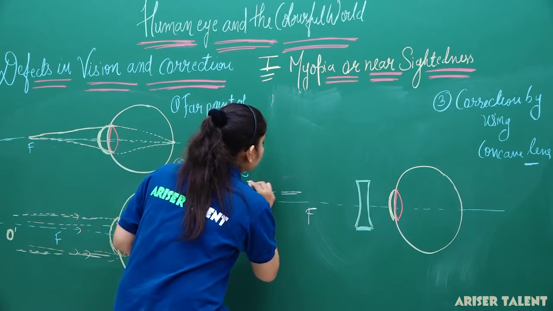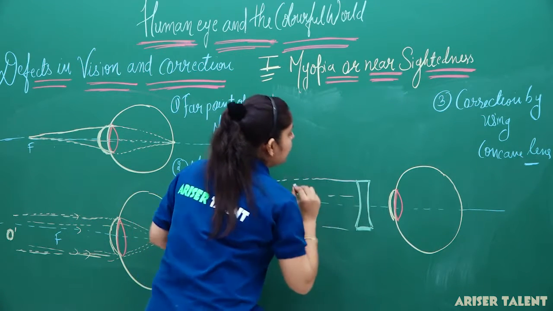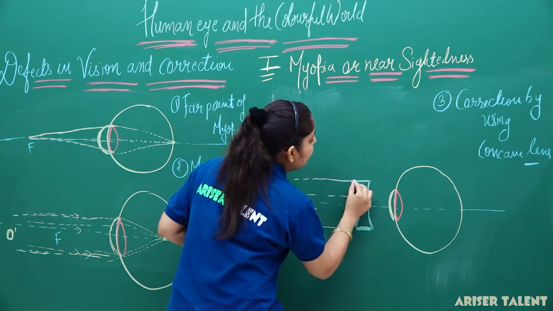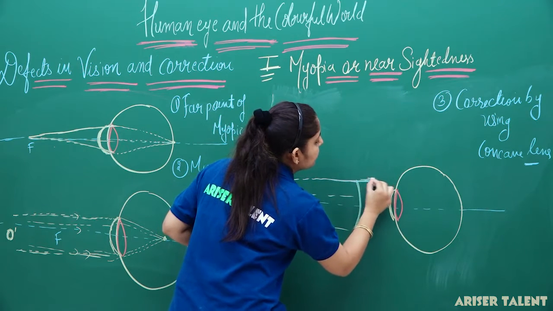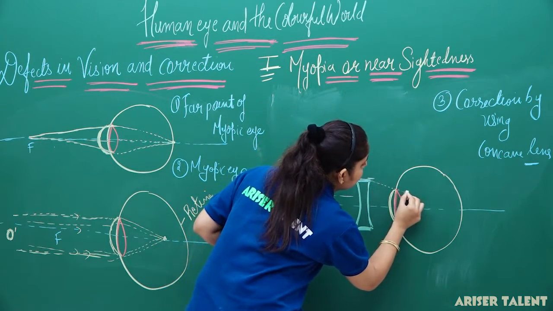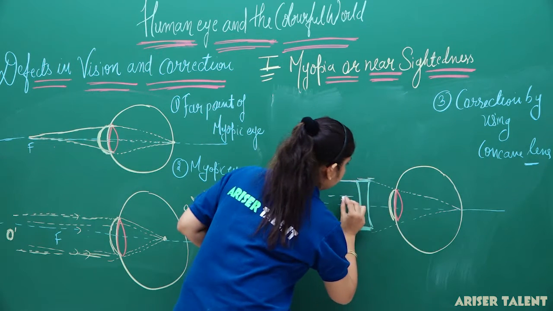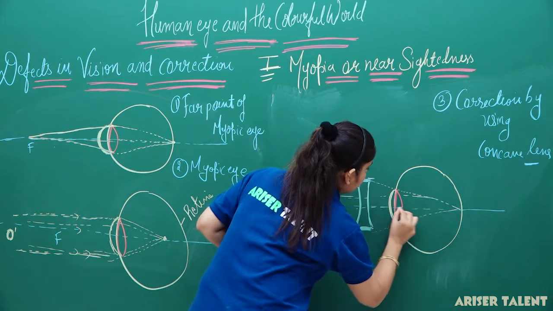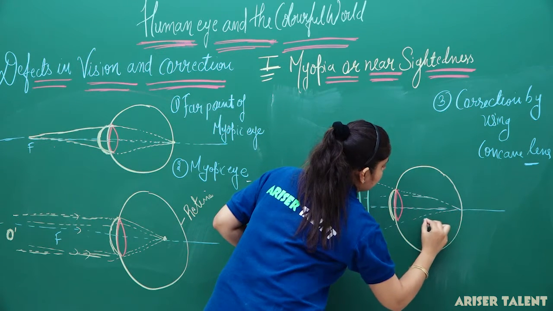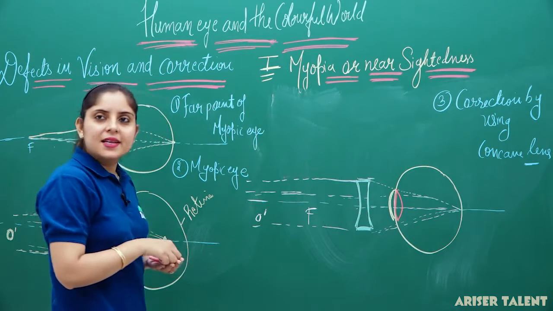So what will happen when the rays of light are coming in this way? These light rays will diverge at this point, then pass through the lens and form an image here. So this is how this lens is working.